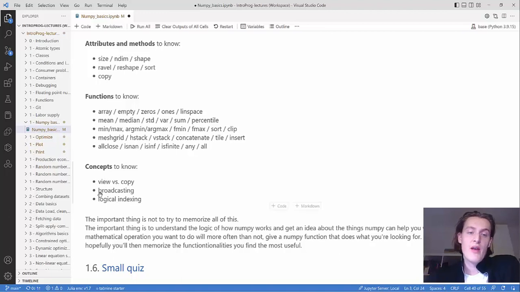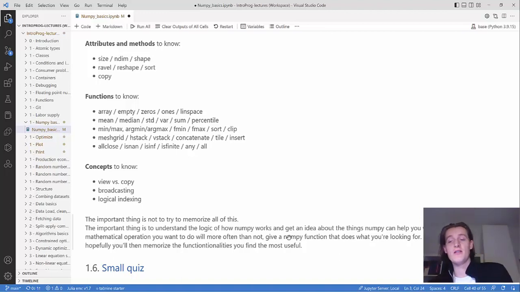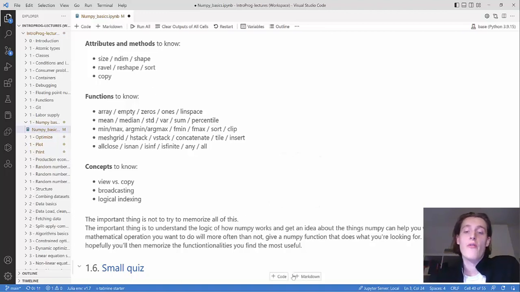The concepts are also important because you need to understand them. And you also need to have an idea of what other things Numpy can help you with. Because if you know what Numpy can help you with, then when you want something, you can Google Numpy plus whatever you want, and typically the exact Numpy function you're looking for will show up, because they have a bunch of Numpy functions.